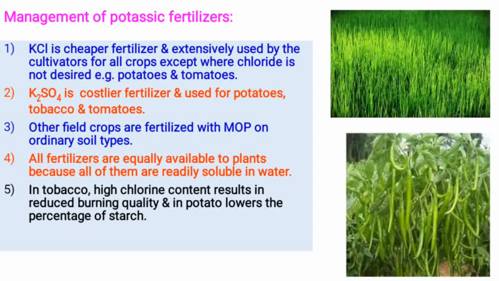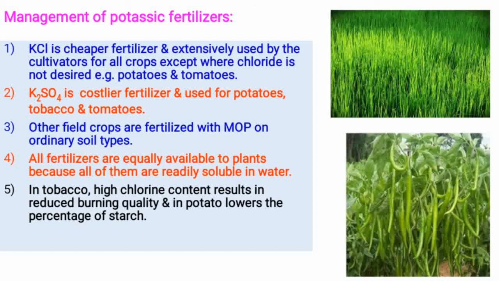If application is important, that type is used. Then all fertilizers are equally available to plants because all of them are readily soluble in water. Also potassium is an immobile nutrient, that is why there is less up and down movement in soil.